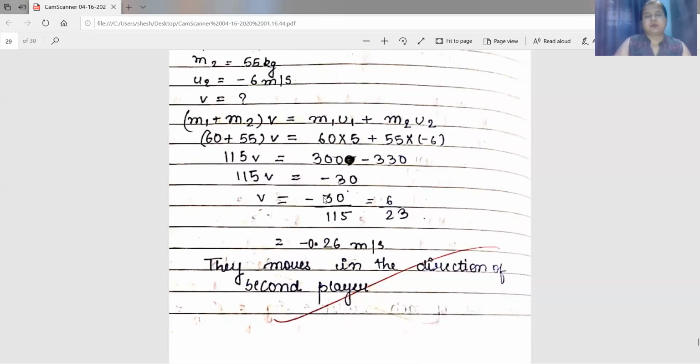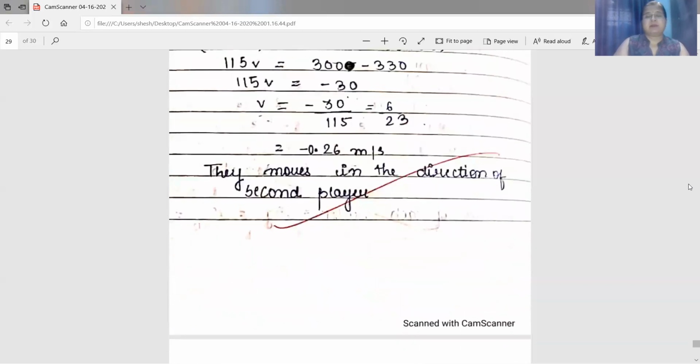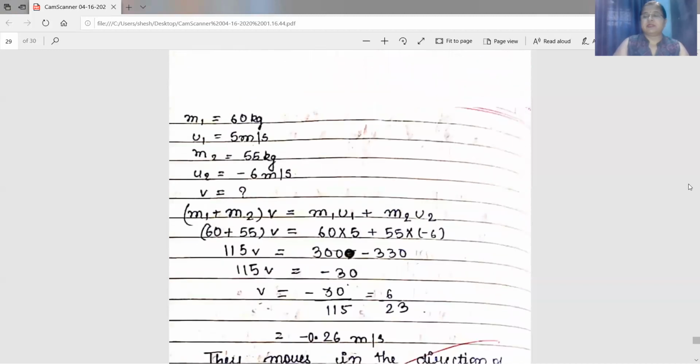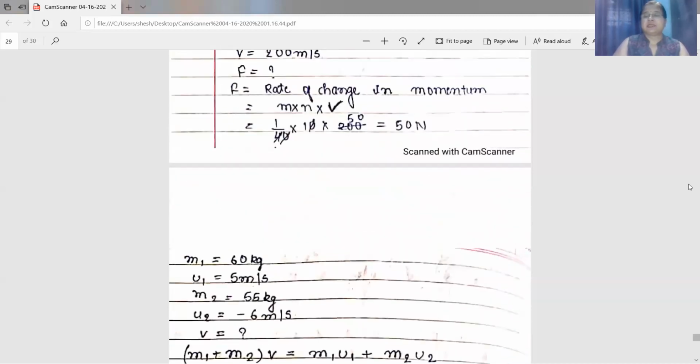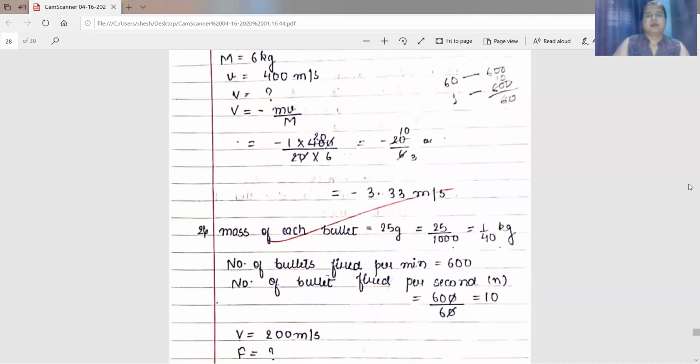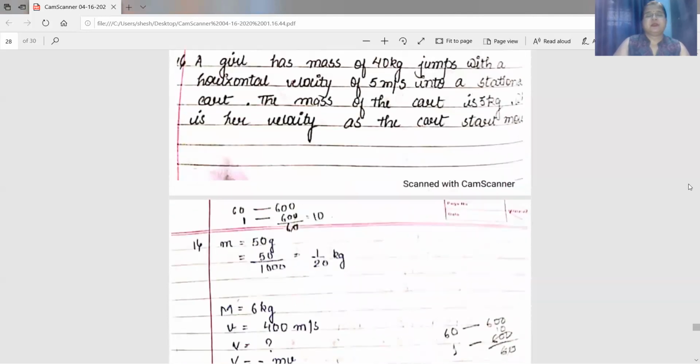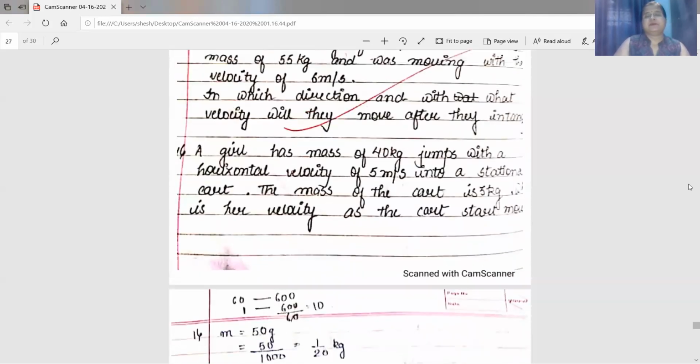So V equals minus 30 by 115. When you solve it, you are getting minus 6 by 23, which is equal to minus 0.26 meter per second. And they move in the direction of the second player, means the direction in which the second player moves. Second player means the player of the second team. This is the direction in which they move together.